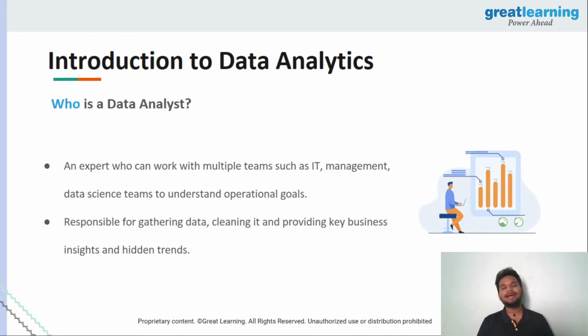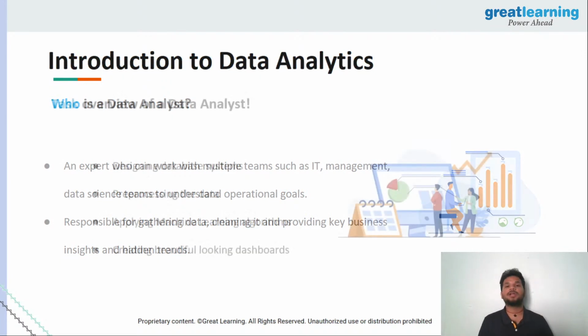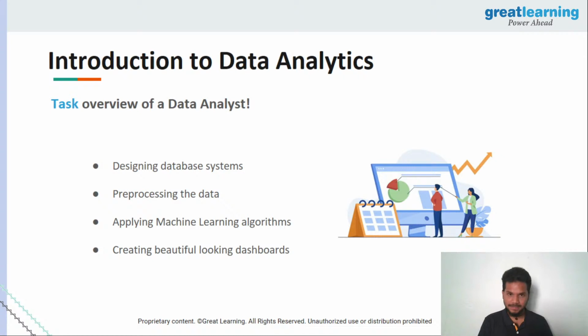Now, usually a data analyst isn't a solo player, isn't a person who will always be an individual contributor. He or she may be backed by data scientists. There might be machine learning experts, deep learning engineers in many cases who sit alongside a data analyst to see if they can use the power of machine learning and deep learning as well to drive an analytical result and let the machines train and give you a better result out of it as well. So there's a lot involved whenever you're talking about who a data analyst is.